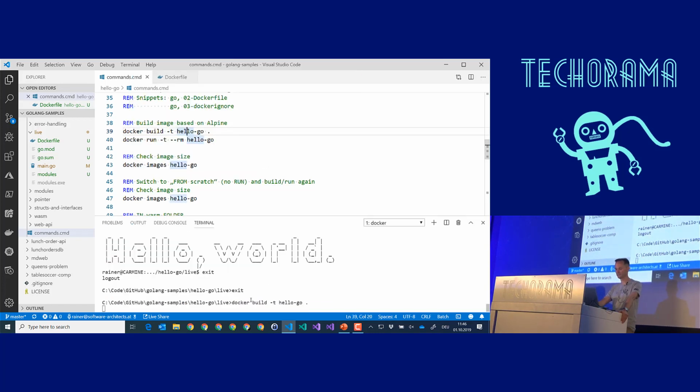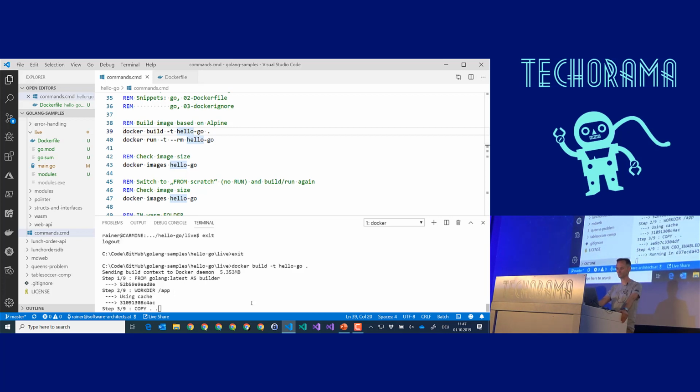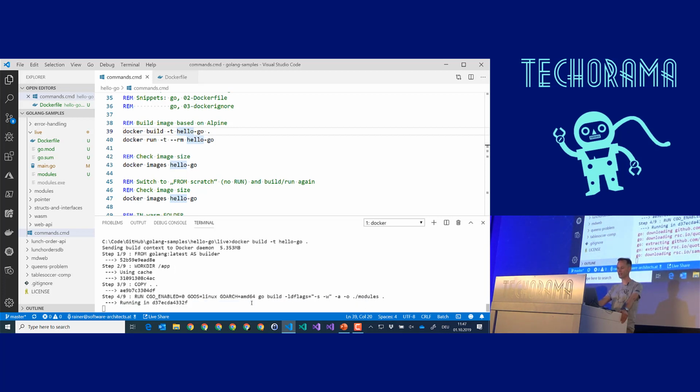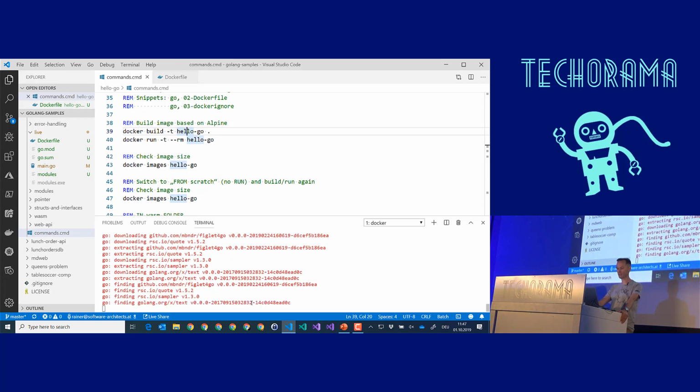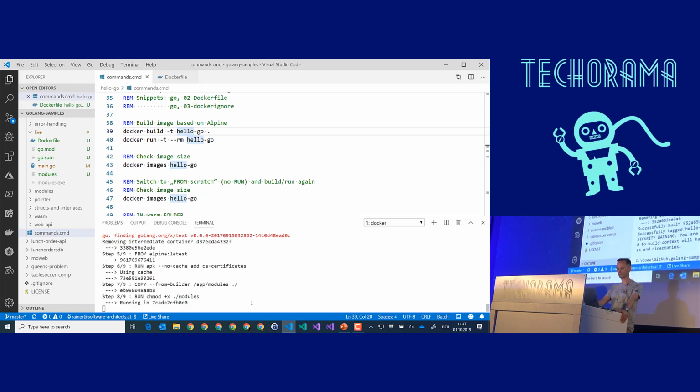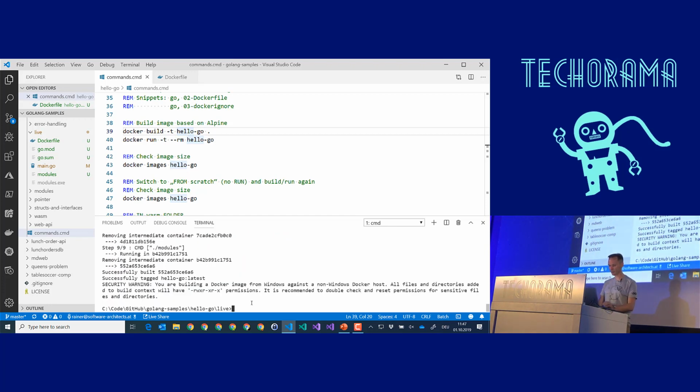Docker build. You see, it's running in the container. It gets the sources from GitHub. It compiles everything. And at the end, we should see a working Docker image. Yes, here it is. Let's take a look.